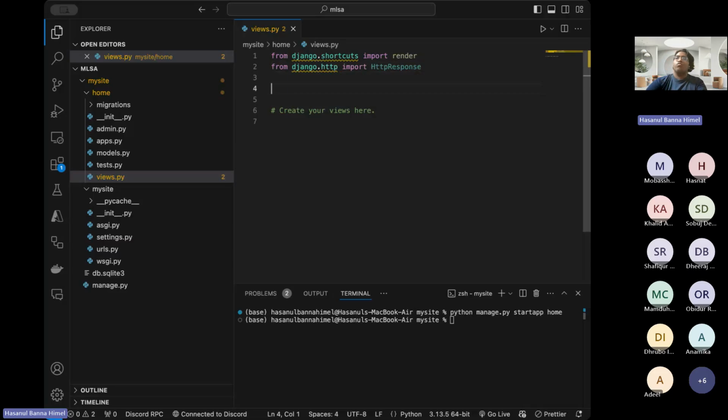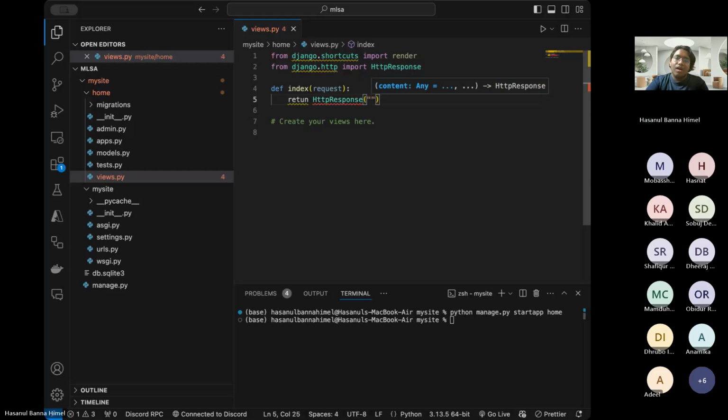So now we define our index. We're going to take the request here. It will return us the HttpResponse: hello, we are live.